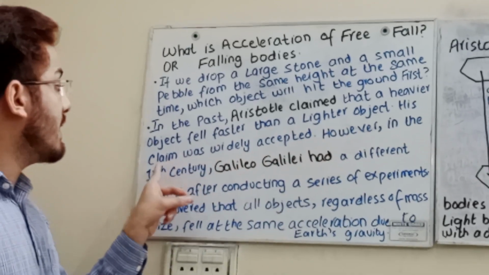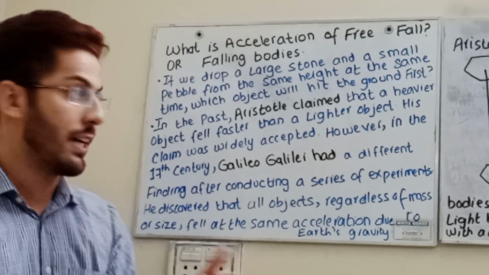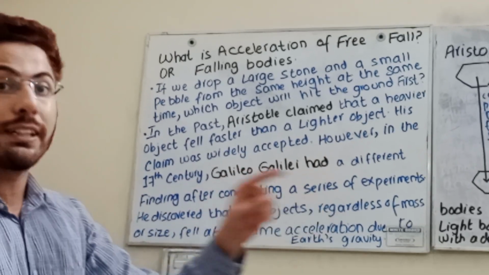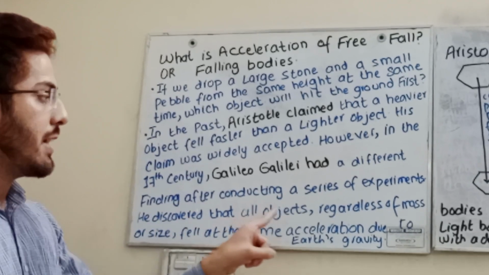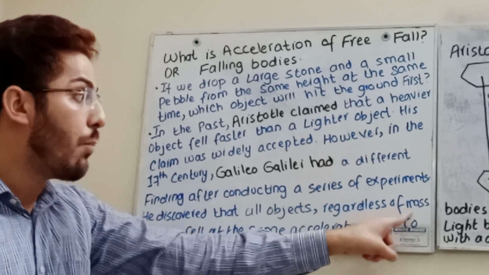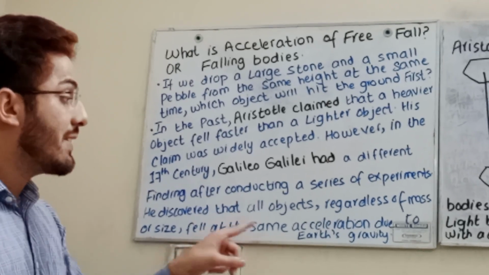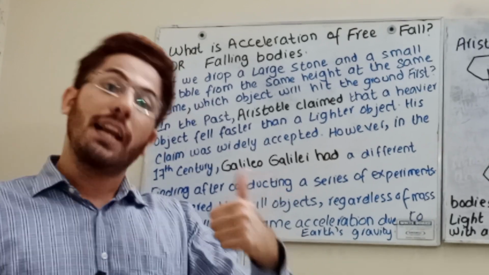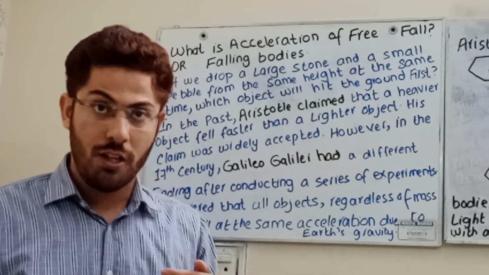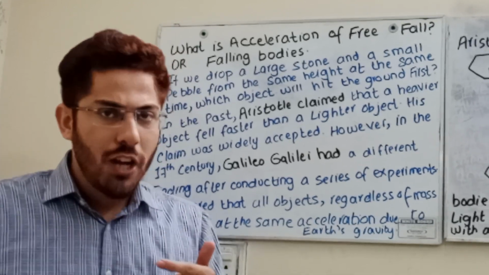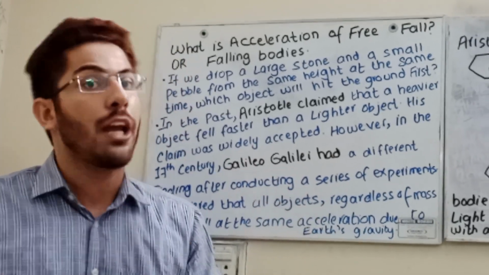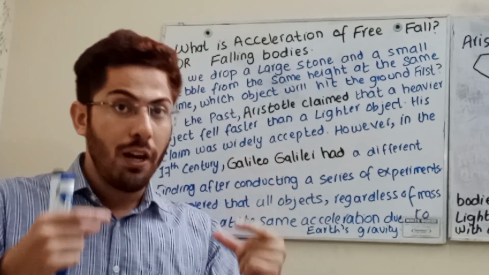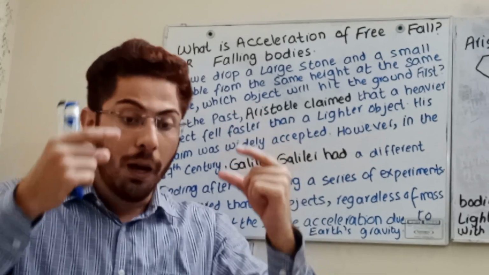However, in the 17th century, a new scientist, Galileo, had different findings. After conducting a series of experiments, he discovered that all objects, regardless of mass or size, fall with the same acceleration due to Earth's gravity. What does it mean? Aristotle claimed that a heavier object will fall faster and a lighter object will take much more time. On the other hand, Galileo predicted that regardless of mass or size, both objects will come down together. It means that a coin and a piece of paper will come down at the same rate.